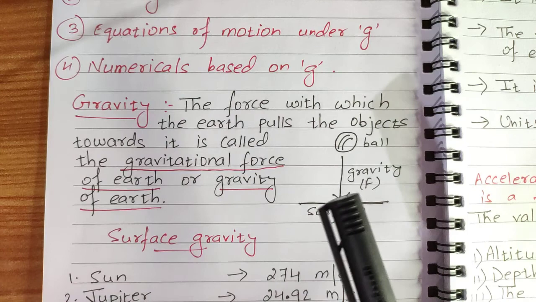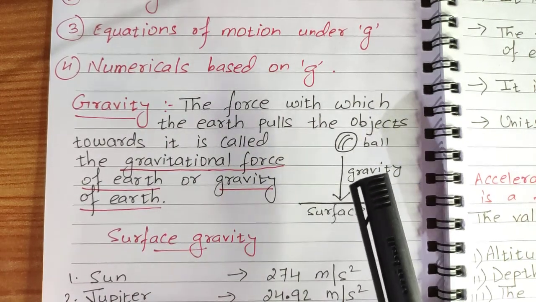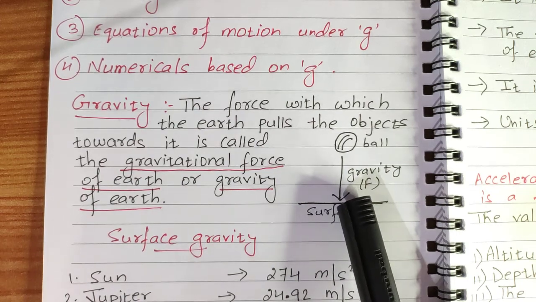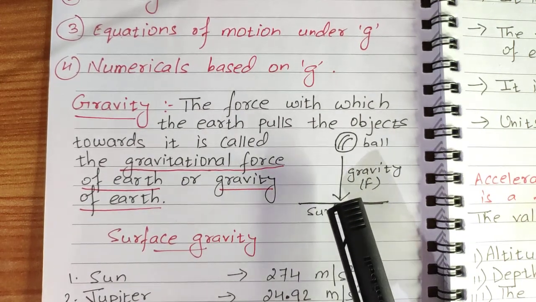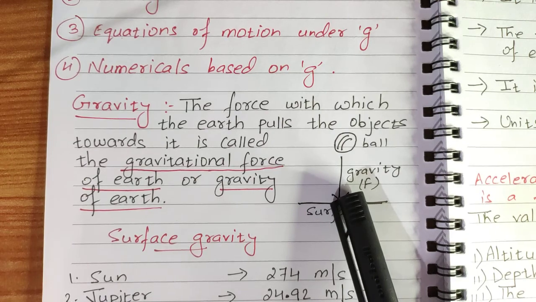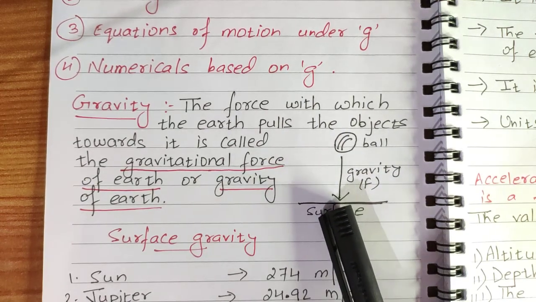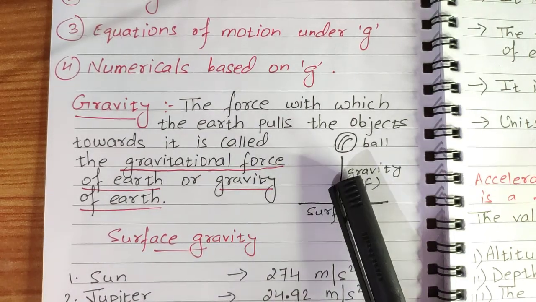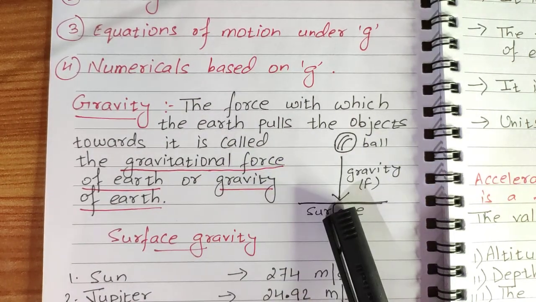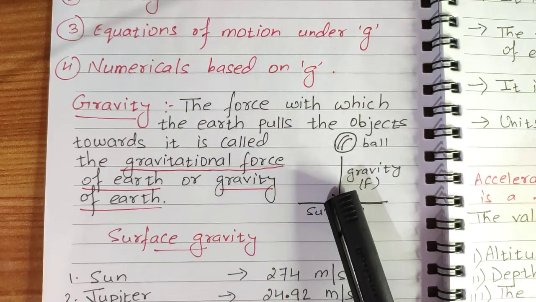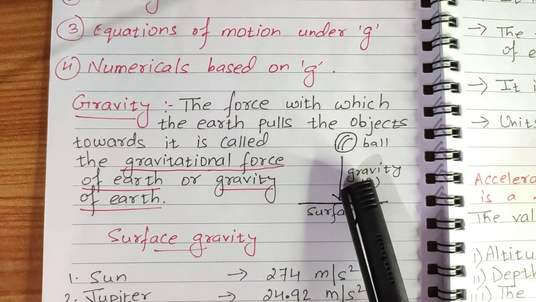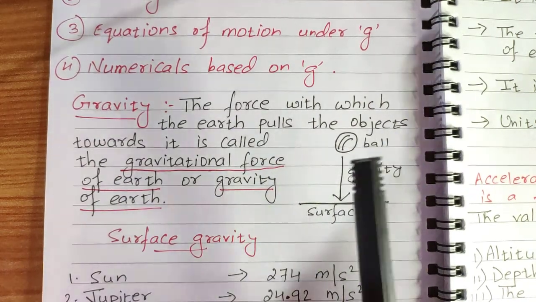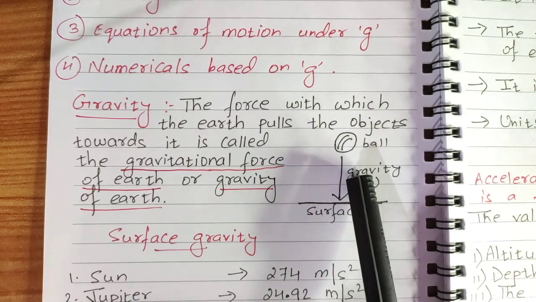Children, our earth behaves like a magnet. Whenever you throw anything away from earth, it comes down. The reason is that earth attracts everything towards itself. Not only earth, other heavenly bodies, even sun and moon, also attract everything towards themselves.